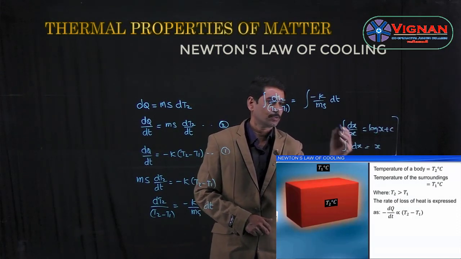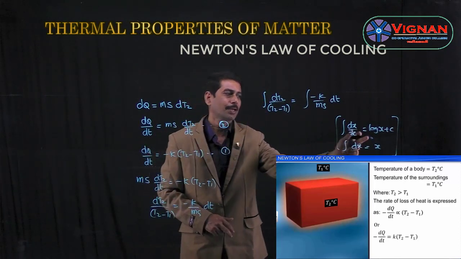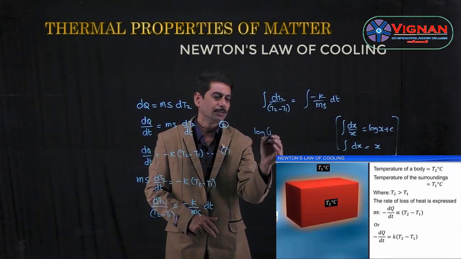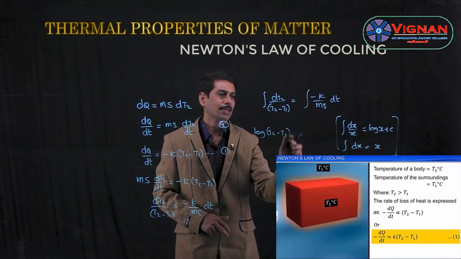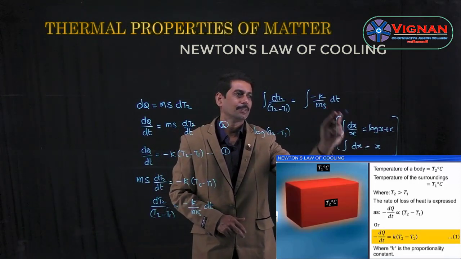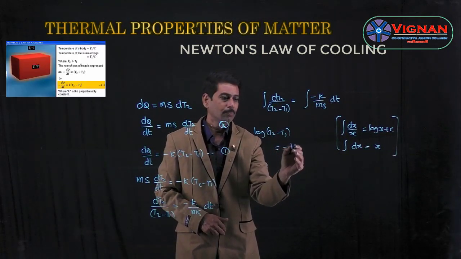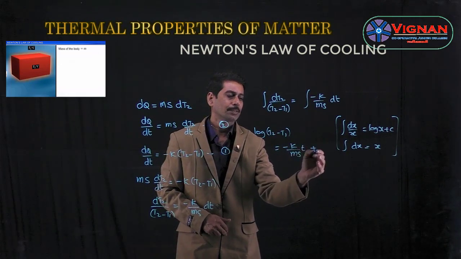So we are using these two formulas in this equation. So it becomes logarithm of T2 minus T1, and minus k by ms is a constant. So integral of dt becomes t. So this is equal to minus k by ms into t plus some other constant.